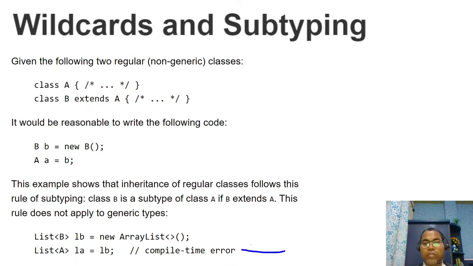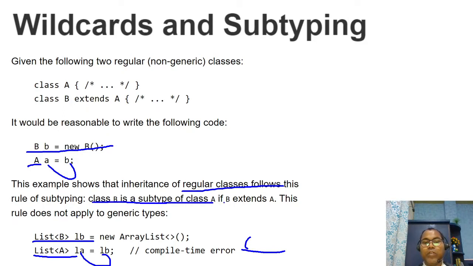Your compiler throws an error. Similarly, if it is a list of B, you cannot assign the list of A. So this is what regular classes follow: class B is a subtype of class A because B extends class A. This does not apply to generic types. So how to fix it?